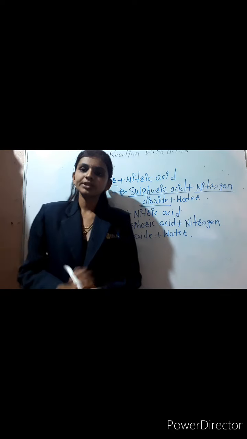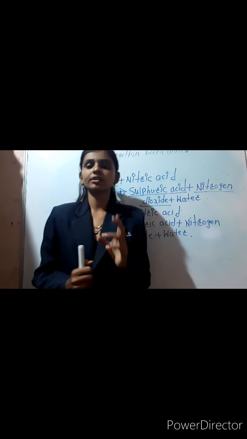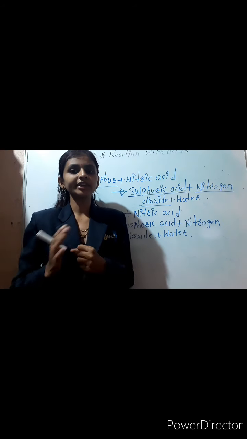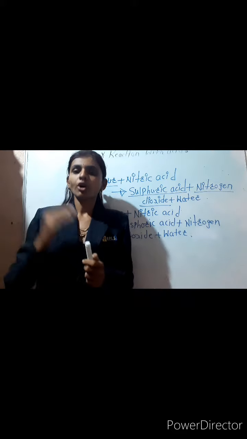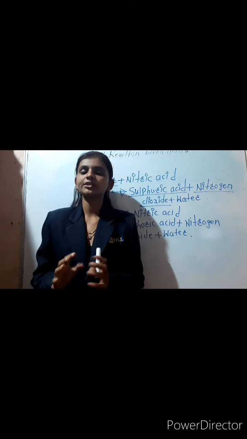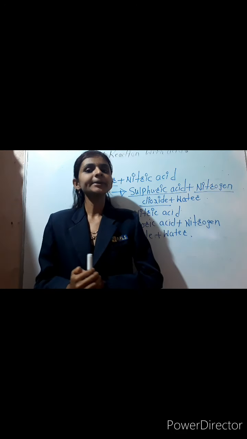When the non-metals react with the acid, generally phosphorus and sulfur, both these non-metals react with acids, and they react with hot and concentrated nitric acid only. They are not going to react with all the acids, only with hot and concentrated nitric acid.